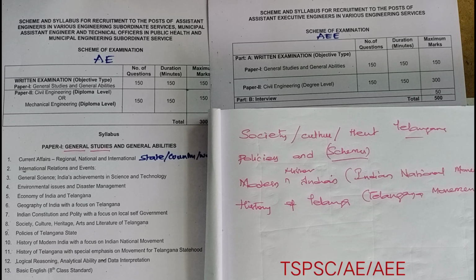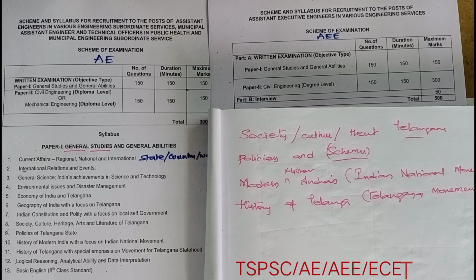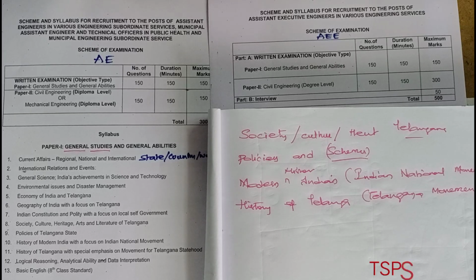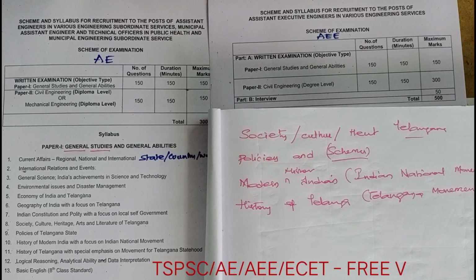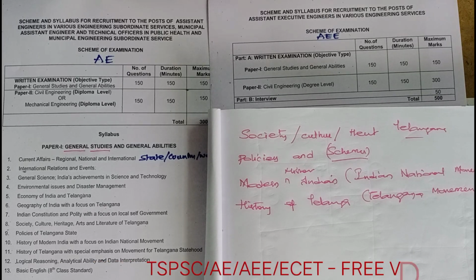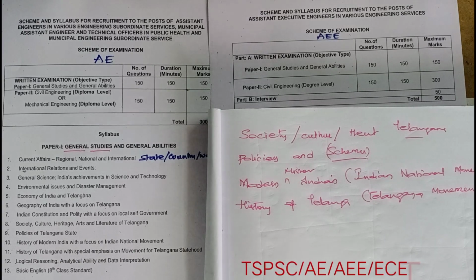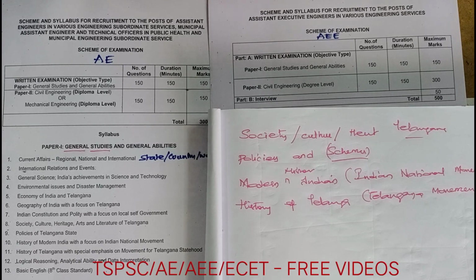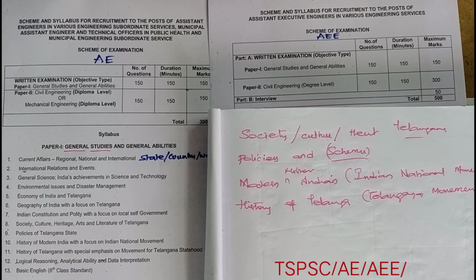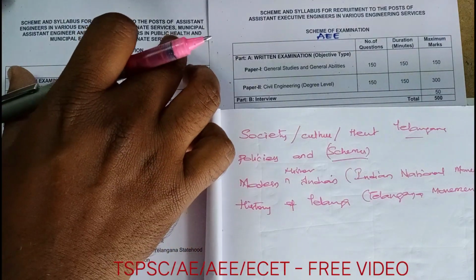And coming to the basic English, that is 8th class standard for the AE post. It is 8th class standard. See, don't neglect this basic English, because the sentences they give will be very terrific. In the choose-the-correct-answer questions, all four options will seem to be correct. You will see everything seems correct. There only it will be very problematic. Around 15 to 20 questions you can expect from general English. This is regarding the general studies and general abilities pertaining to AE.